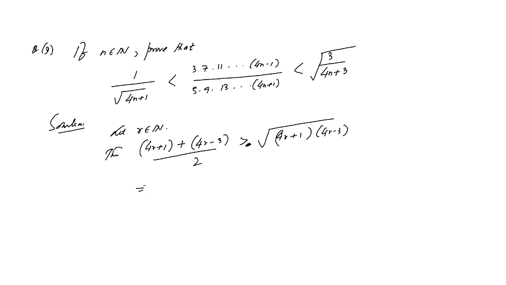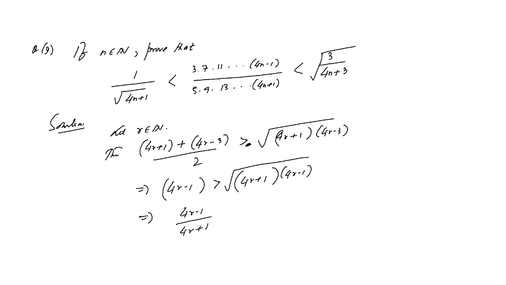Simplifying, 4r minus 1 by 4r plus 1 is strictly greater than 4r minus 3 by 4r plus 1 under the root.